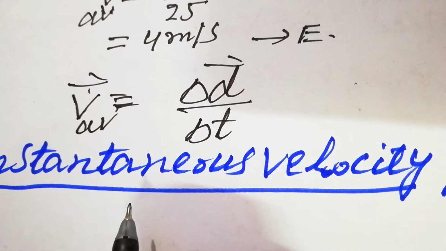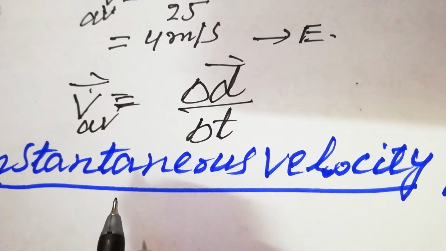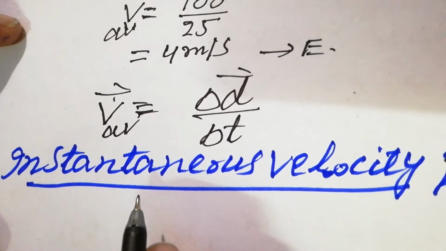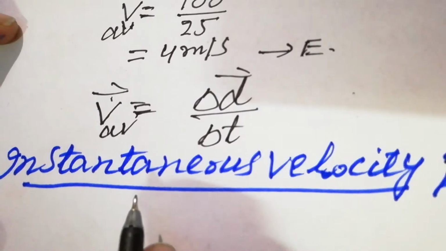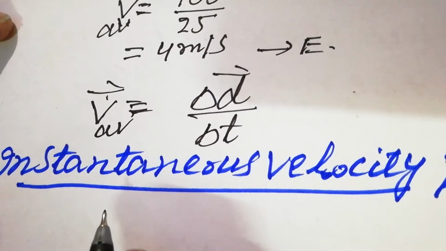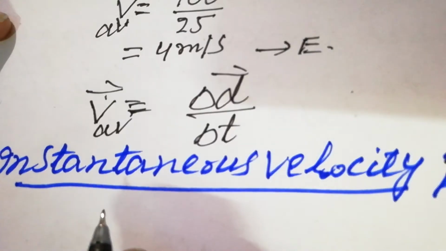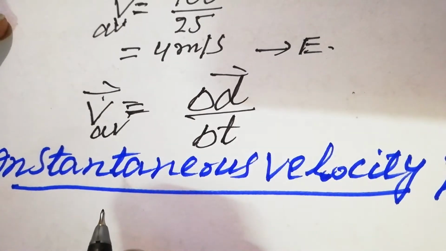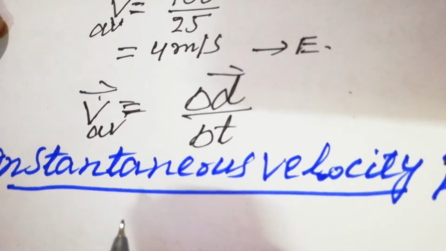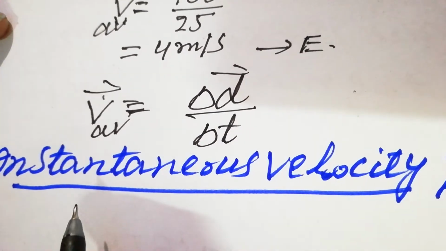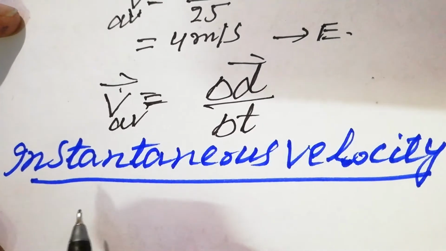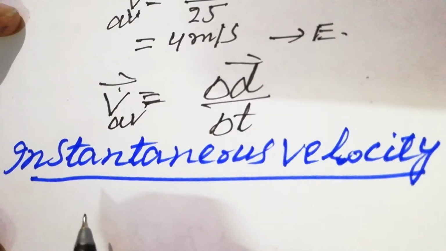When the ball is moving upward, displacement is positive, and while it is moving downward, displacement is negative. So both are equal, so the displacement is 0. The total displacement is 0, then the average velocity is 0. So in this case, we are bound to take the instantaneous velocity.